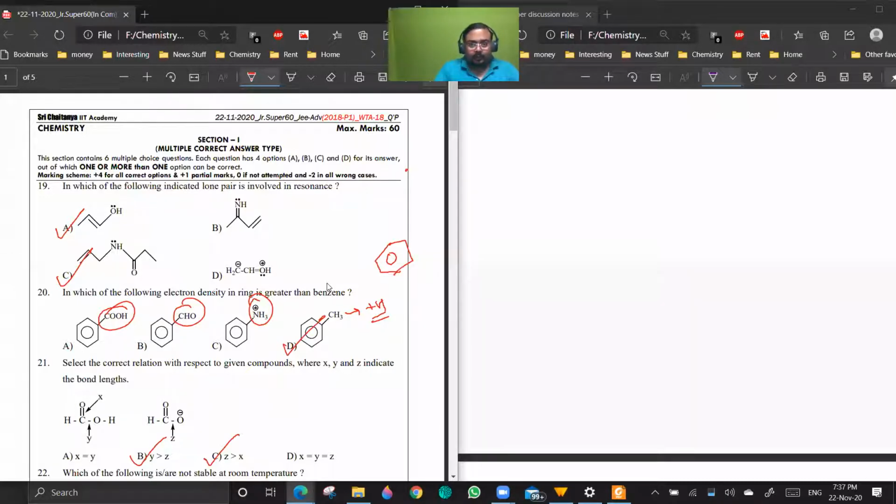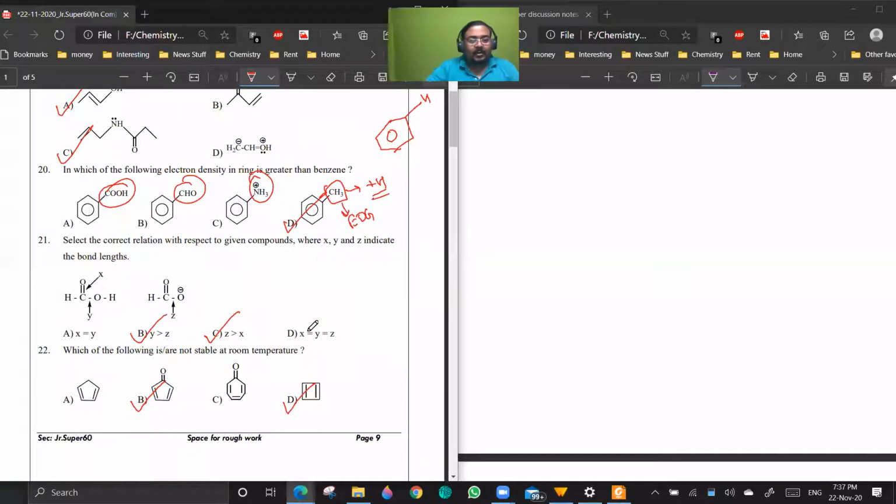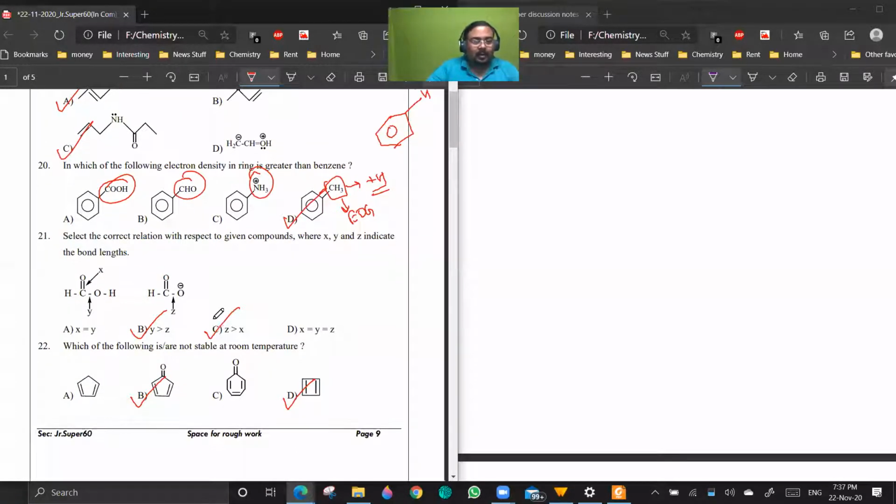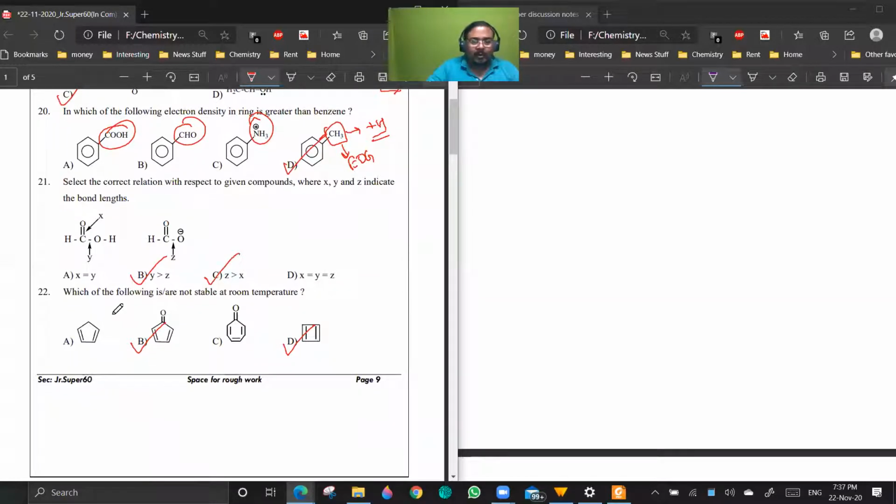Yes or no? Once again, can you say what you said? See, instead of H, if you have an electron donating group, the electron density in the benzene ring will be increasing. Right? The question was like that. Okay. So after this, 21 and 22. I think I have discussed 21 in the class. 22 is also discussed in the class.